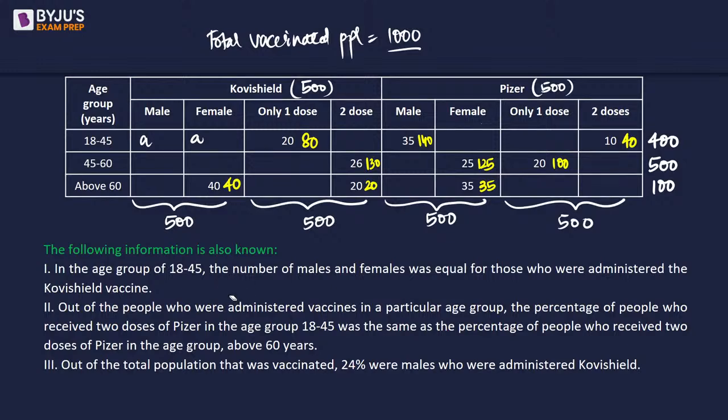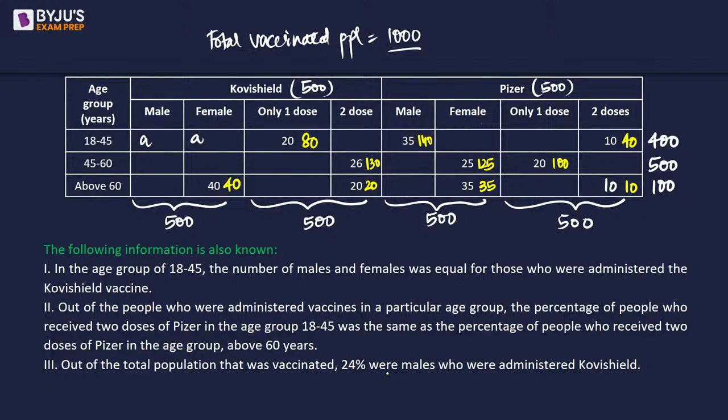Okay. Next statement says, out of the people who were administered vaccines in a particular age group, whether it is 18 to 45, 45 to 60 or above 60, the percentage of people who received 2 doses of Pfizer in the age group 18-45 was same as the percentage of people who received 2 doses of Pfizer in the age group above 60. So the percentage is same. So that results in 10 percentage of 100. Okay.